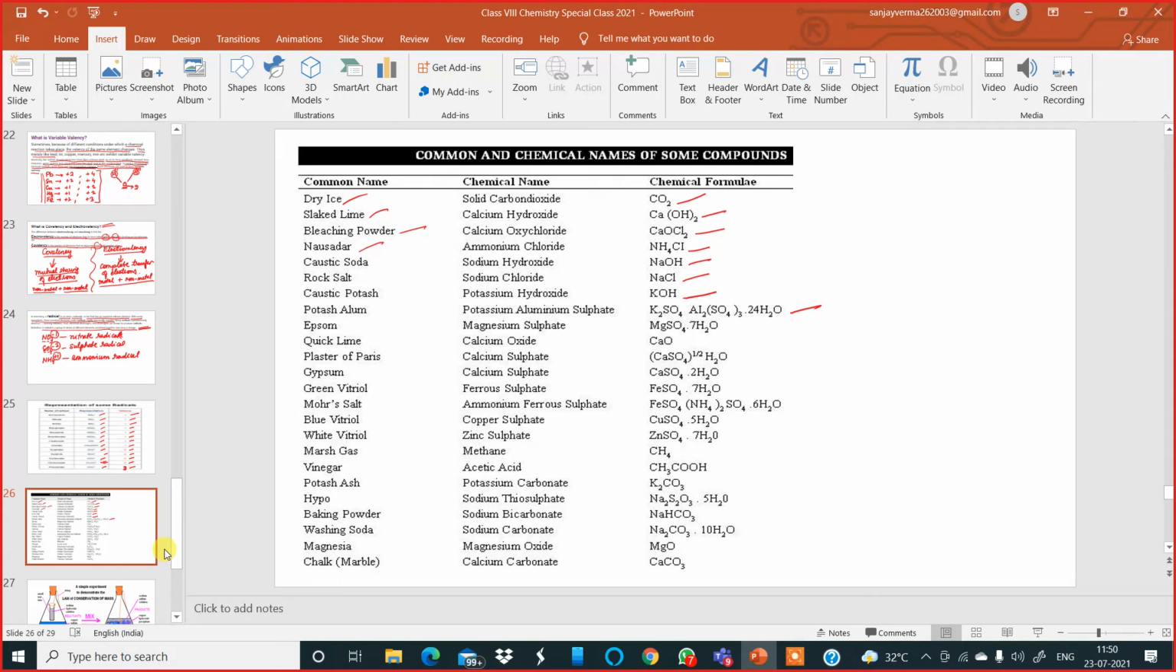Pitcairn. You know what is Pitcairn? Yes, sir. This is the salt which is called Pitcairn. Now, where do you use Pitcairn?